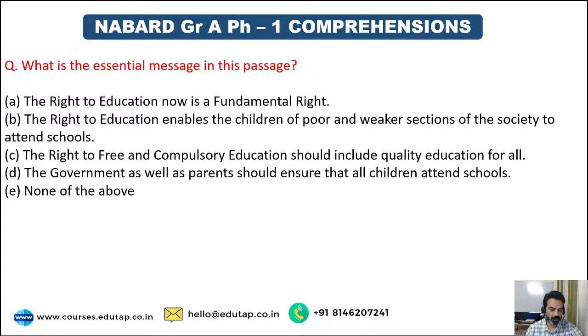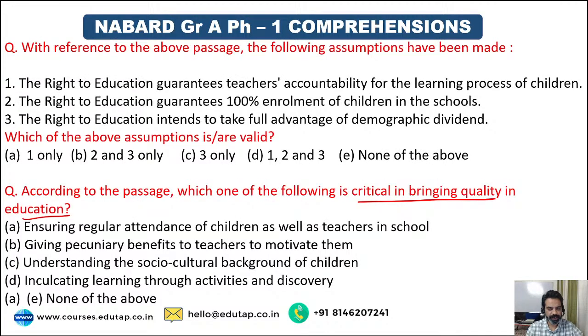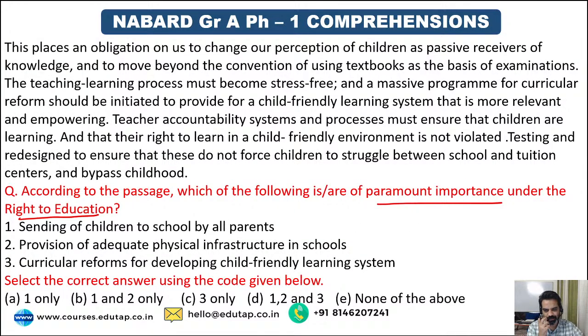Guys, now we know what the passage is about. So we are mentally prepared for what the passage is going to be about, right? This is why we call reverse reading very important. So now we have read the questions. We know the central theme is education, quality in education, right to education. And we have 2 keywords. One is which is critical in bringing quality in education. And the second is what is of paramount importance under the right to education, right?